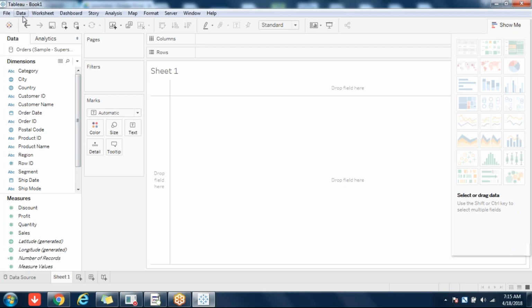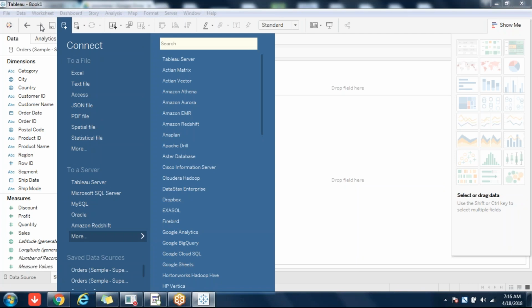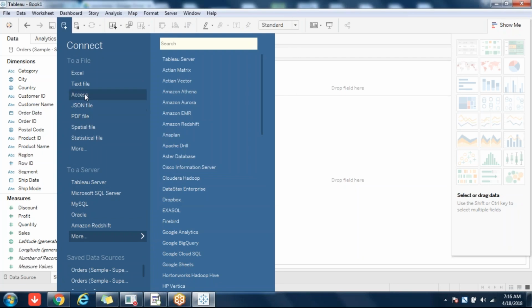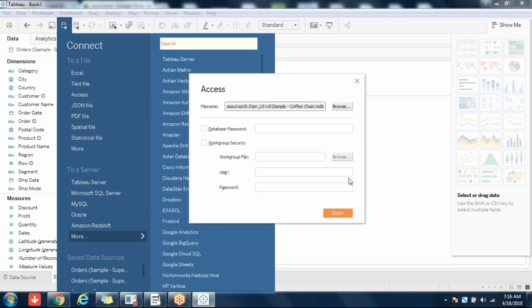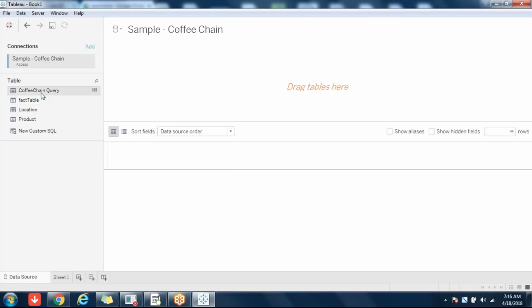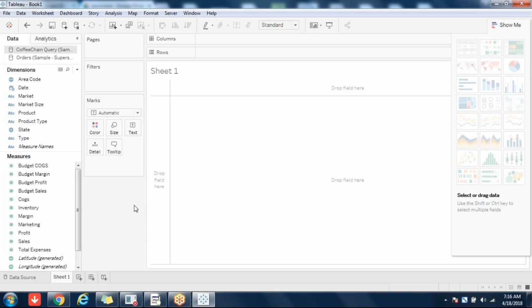I'm connecting to one more data source here. I'll connect to another data source, not Excel. Maybe I'll connect to Access. I downloaded this from the internet itself. I didn't prepare it. You can also do it. If you search on Google, especially sample coffee chain, you will get it. No surprise, I'm using the same sources, not anything personal which I create. Understanding the concept is more important than all this.